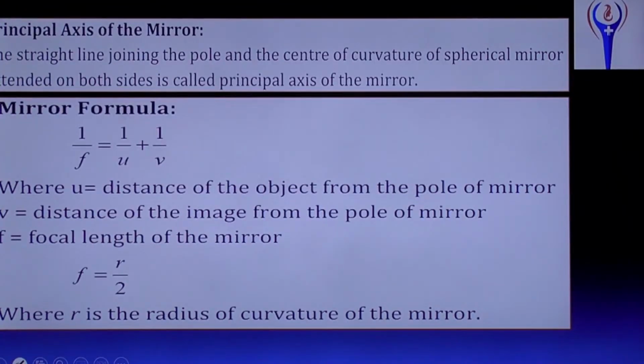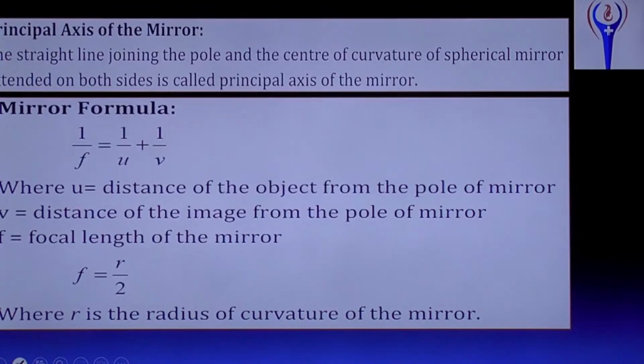1 by F equal to 1 by U plus 1 by V. What is F? F is the focal length of the mirror. U is the object distance. V is the image distance. Here U is the distance of the object from the pole of the mirror, that is, object distance. And V is the distance of the image from the pole of the mirror, that is, image distance.